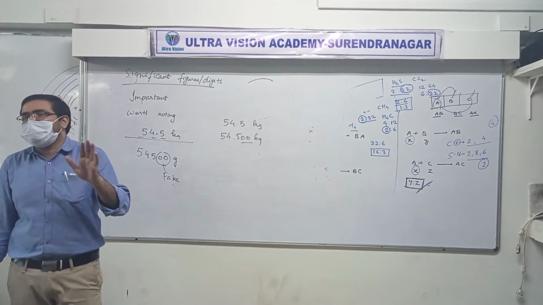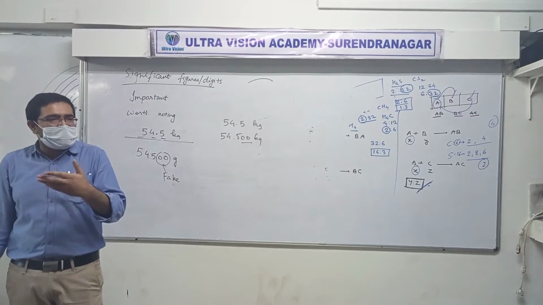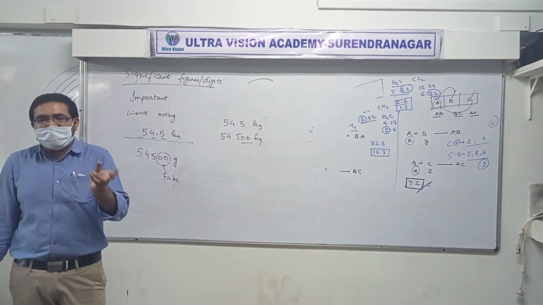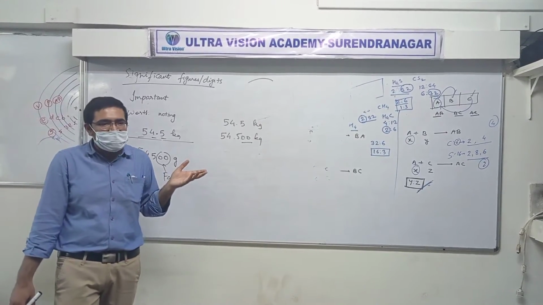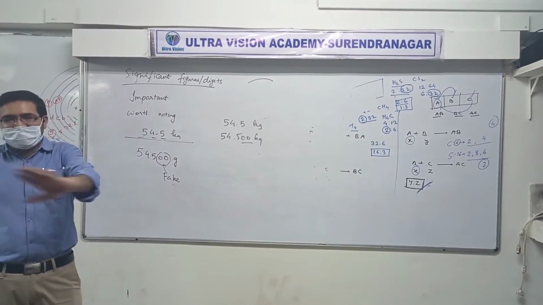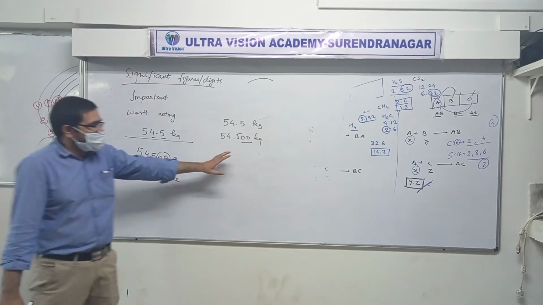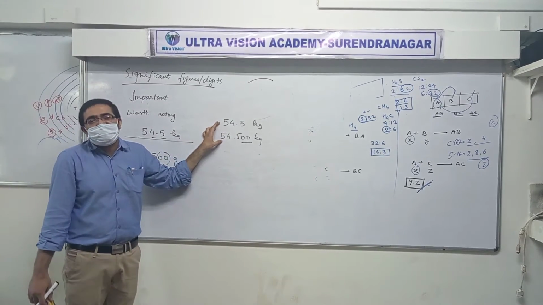Sir, instead of 0, any number. Yes, instead of 0, it could actually have been any number. It could have been 1, 2 or 1, 7 or 2, 1 or 7, 9 or anything. Yes or no? Sit down, everyone. See, you are learning a lot. Very good. Well done. So, are these two same?